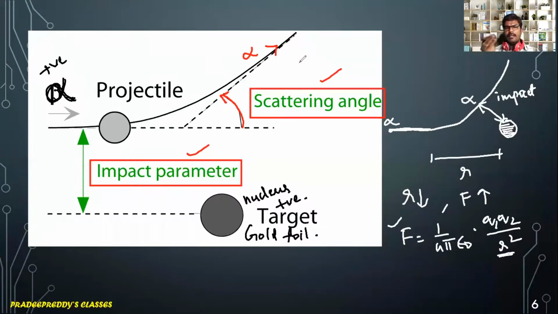So you can calculate impact parameter and scattering angle for any two charged particles, either positive-negative or positive-positive. Usually we take like charges because the positive-positive repulsion force will dominate when the particle comes closer to another positively charged particle.